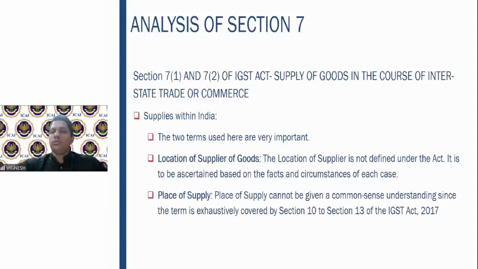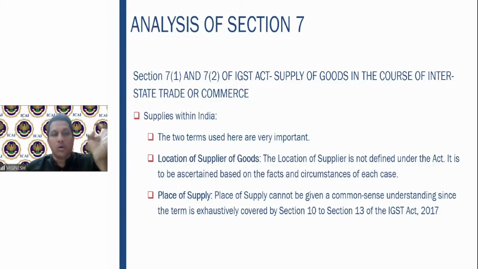Fine. Now we go to the analysis of what we have discussed in 7, 1, 2, 3, 4, and 5. Supplies within India. As I told you, these two terms are very, very important. Where is the location of supplier of the goods and where is the place of supply?